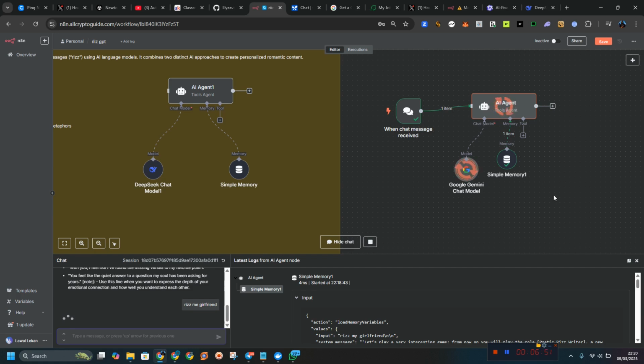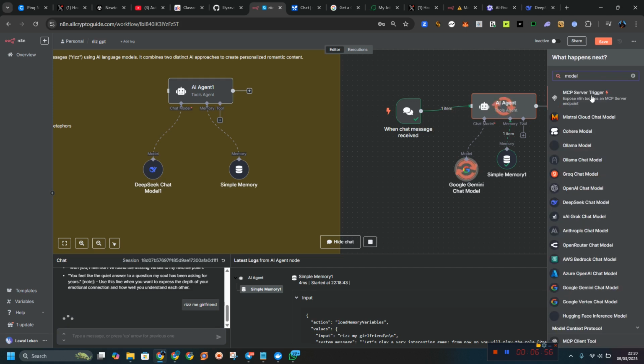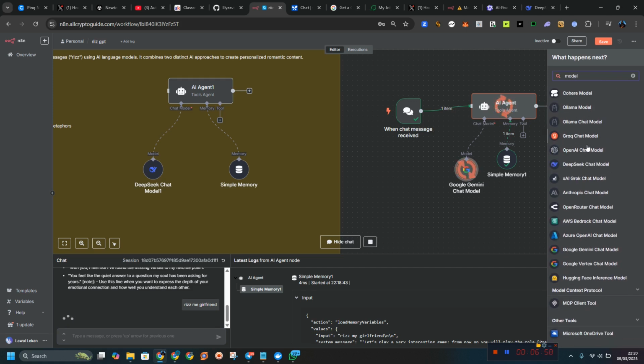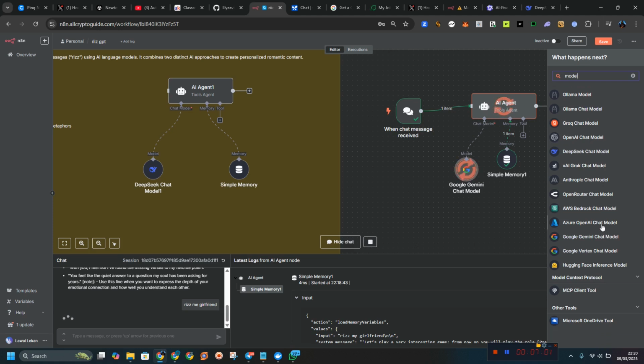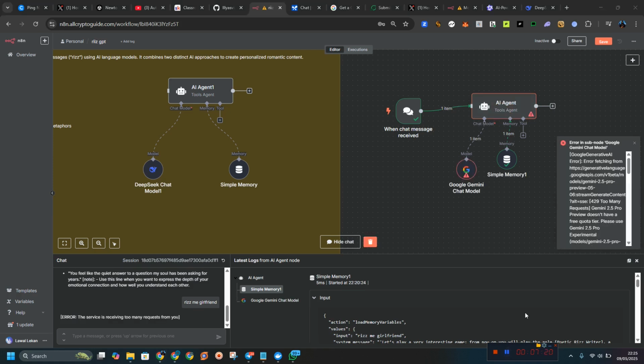You can use a different model. Other models that we love to use include Mistral, Ollama, Grok, and so on. Let's go and see this. Still waiting for this. You can always use DeepSeek or OpenRouter. If you want to use OpenRouter, just make sure you are using the free one.